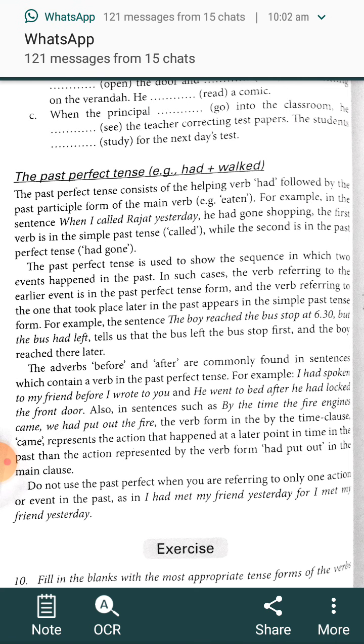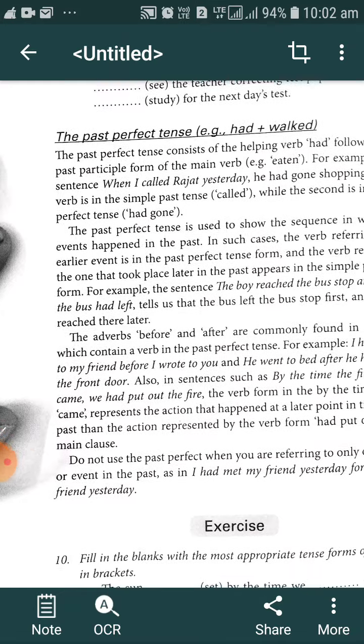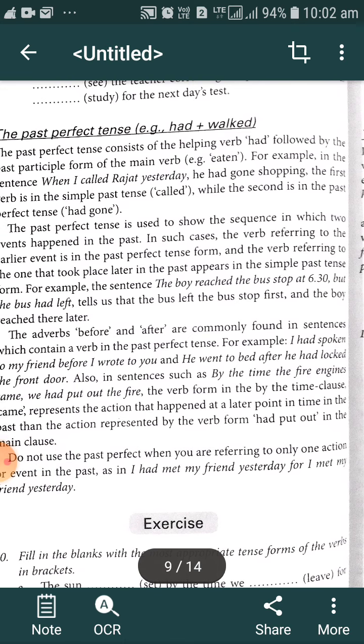What is the use of past perfect tense then? The past perfect tense is used to show the sequence. You must focus on this word, sequence: which action happened earlier and which action happened later. That is the sequence of action.